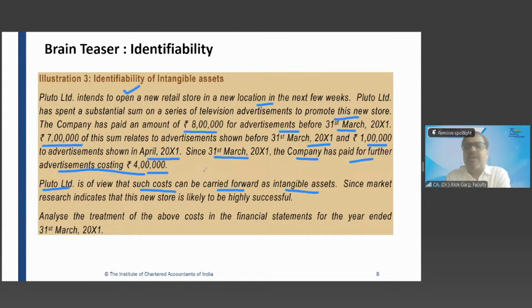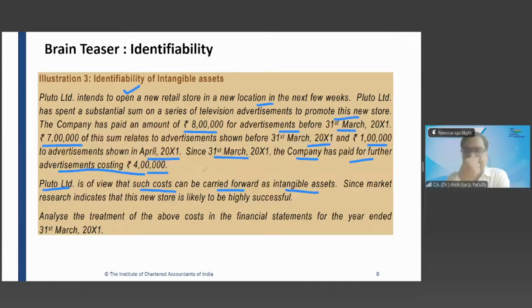Yes, sir. Okay. So in the next year, you will expense out 1 lakh rupee plus 4 lakh rupees, which the company has paid. This is your view? Yes, sir. So 7 lakh rupees up to 31st March 20x1 and after 31st March 20x1, 5 lakh rupees, you are going to charge as an expense. So why will you not capitalize this amount as an intangible asset?